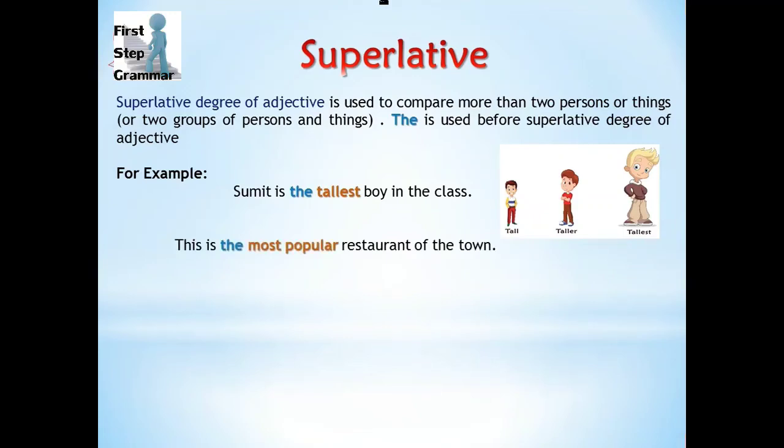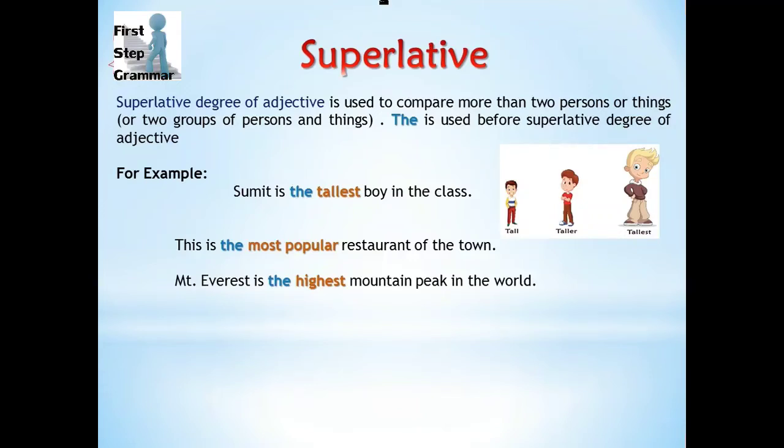"This is the most popular restaurant in the town." This is another example where we can see "the" is used before "most popular." Third example is "Mount Everest is the highest mountain peak in the world." Now here we are comparing Mount Everest with all other mountain peaks in the world and we can say it is the highest mountain peak in the world. So these were the three types: positive degree of adjective, comparative degree of adjective and superlative degree of adjective.